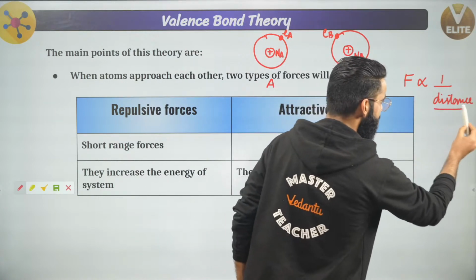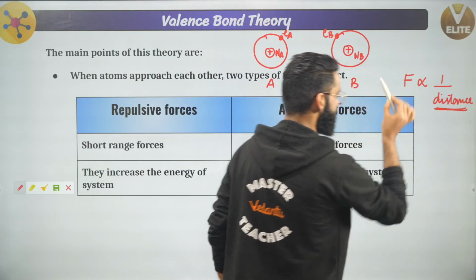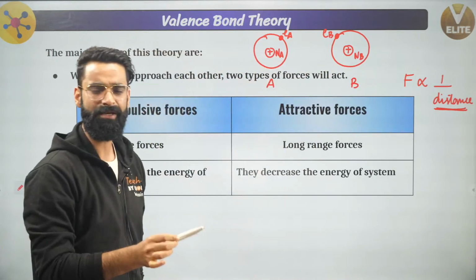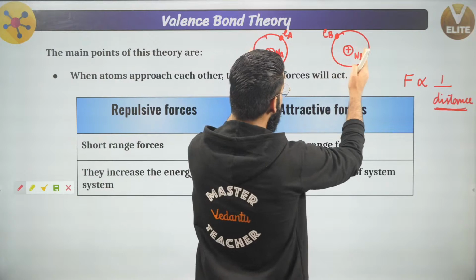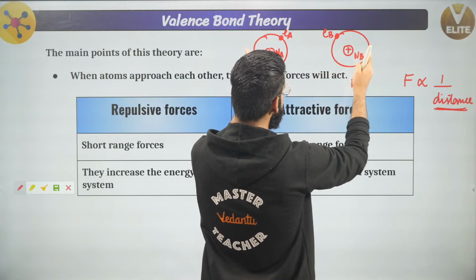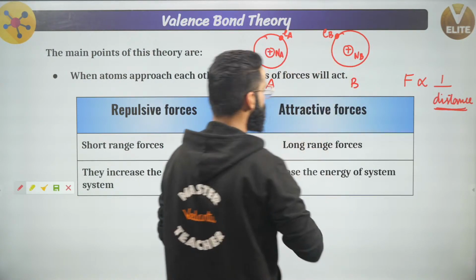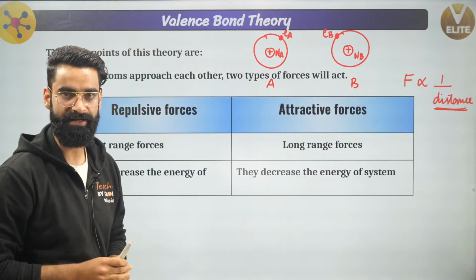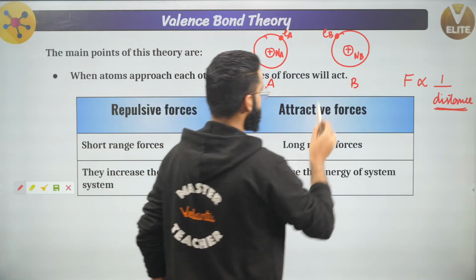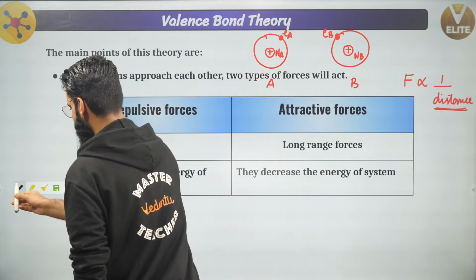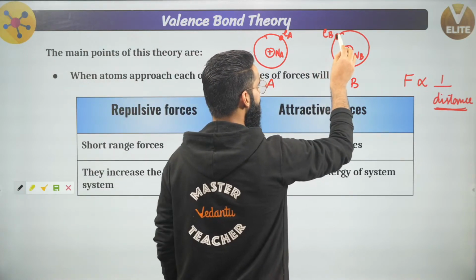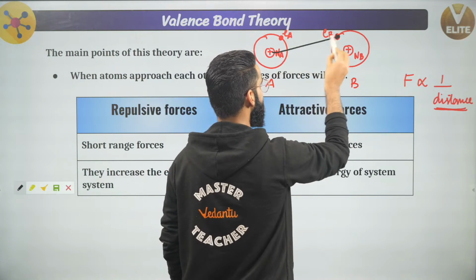Then the force of attraction between these atoms will approach zero, correct? Now, when these atoms approach each other and come closer, two forces arise. First, the electron of atom B, this Eb, will be attracted by the nucleus of atom A.